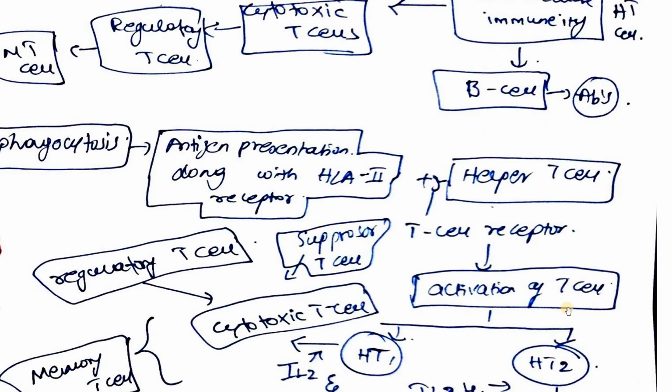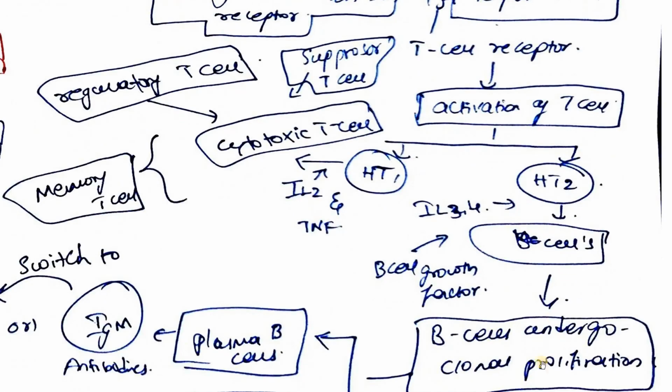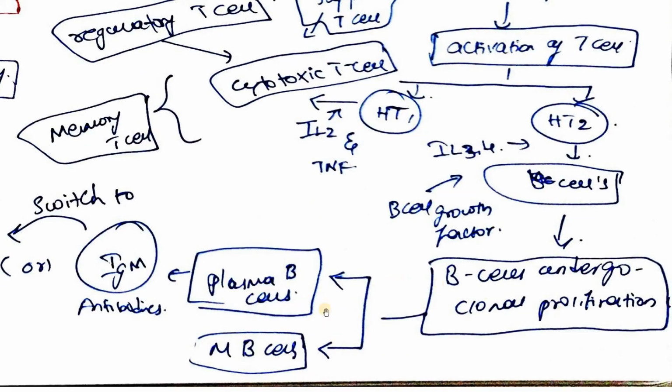Then the helper T cell will get activated into 2 forms, helper T cell 1 and helper T cell 2. Helper T cell 2 will activate B lymphocytes with some cytokines. This activation of B lymphocytes is mediated by a theory called clonal proliferation theory. After clonal selection, B cells will mature into two types, plasma B cells and memory B cells.